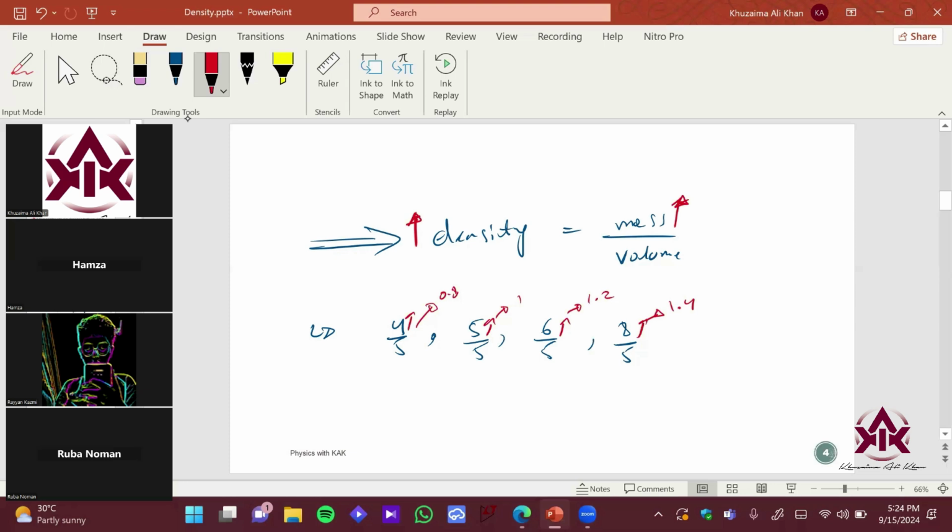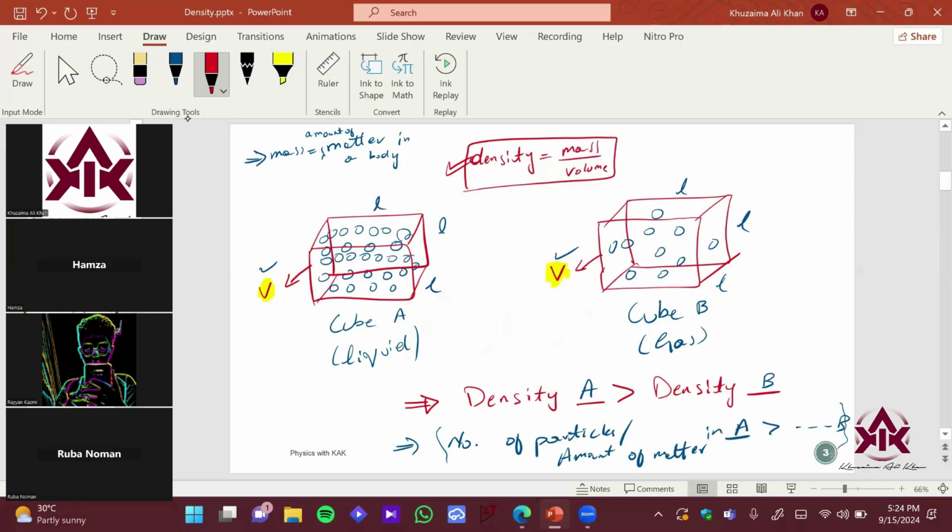Why? Because if you see, the formula says that density is directly proportional to mass, right? So if I increase the mass, the density shall also increase, right? So that is the reason, if you just see this example over here, why the density of a liquid is more than that of a gas. This is the reason.